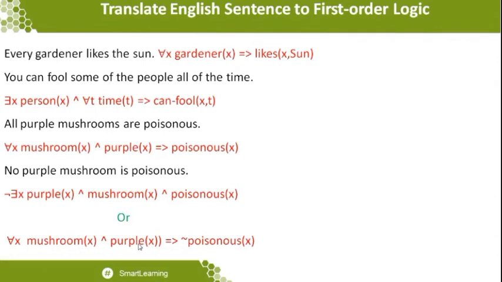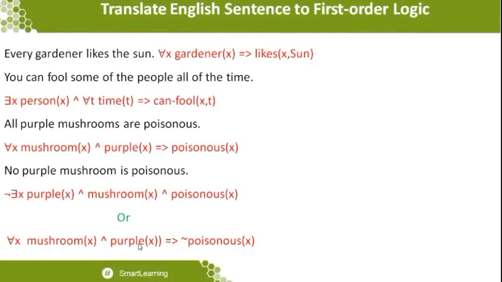Because whoever is maintaining the garden definitely needs the sun for the plants. So for all x, Gardner of x implies likes of x comma sun, where x represents the gardener. I'm reading the statement again for your understanding: for all x, Gardner of x implies likes of x comma sun, which means that x likes sun, where x is a gardener.